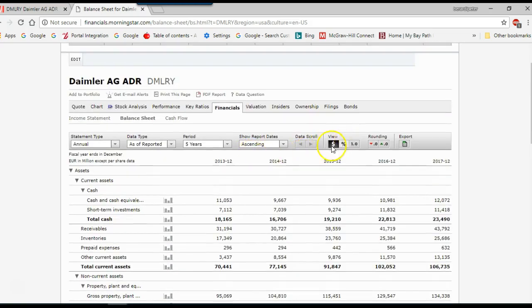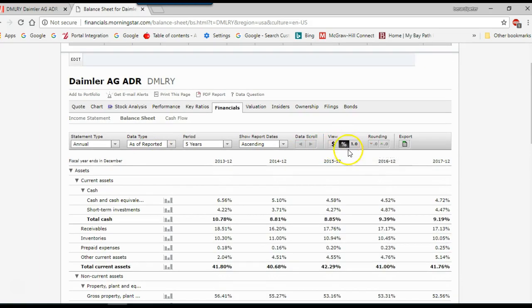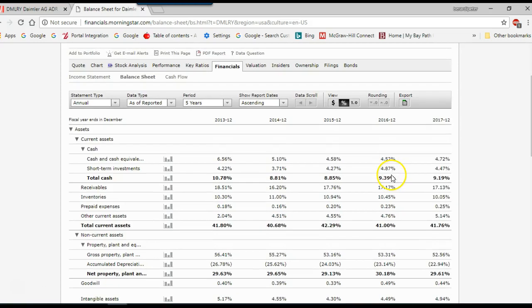Another thing that I like to do is take the balance sheet and do a common size balance sheet. I can turn this balance sheet not only into dollars, but percents. And what you want to look at is significant changes as a percent of your assets. So right now, Daimler's receivables, I had issues with that, but it looks like as a percent of total assets, their receivables are running at 17%.